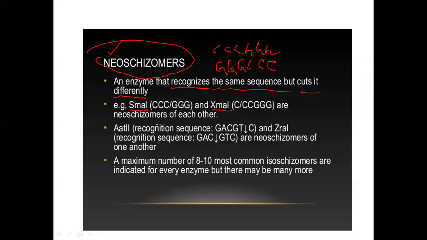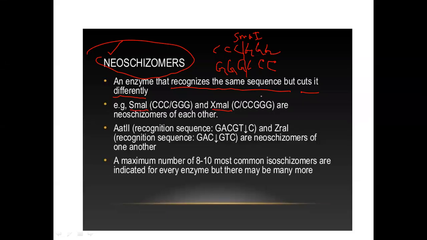But SmaI cuts it in a blunt end way. So CCC, it cuts here. SmaI cuts here. So it produces blunt ends: CCC, GGG, here GGG, CCC.